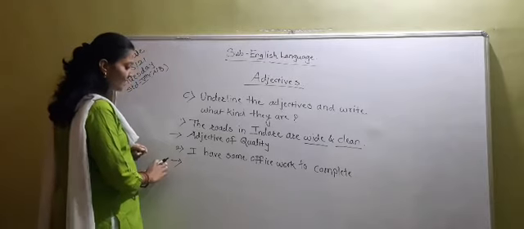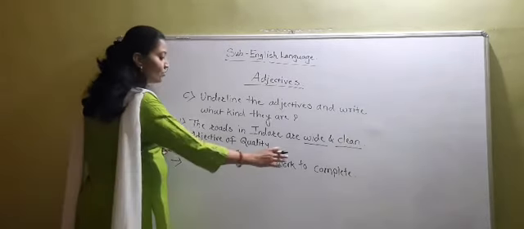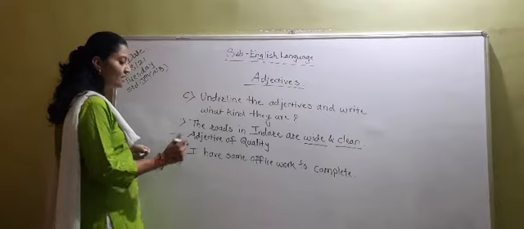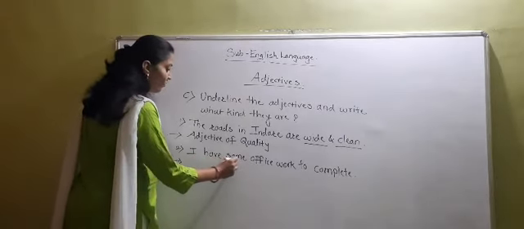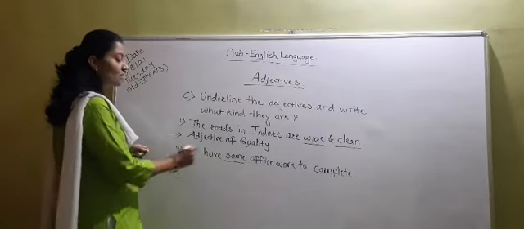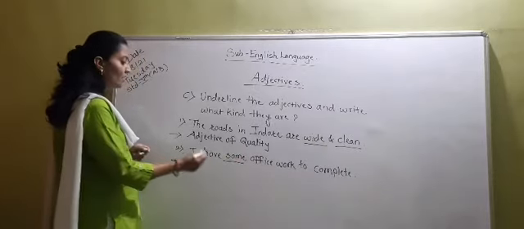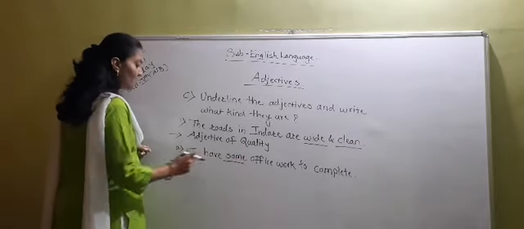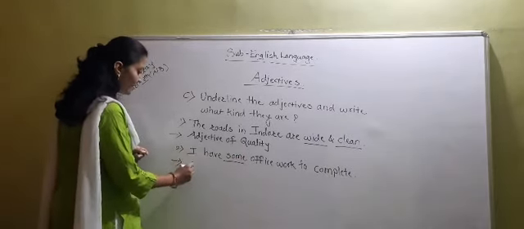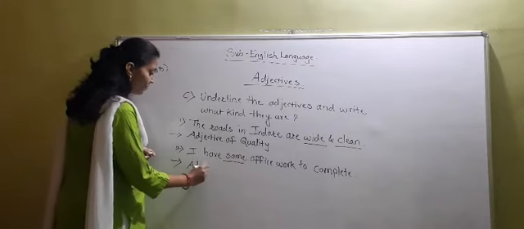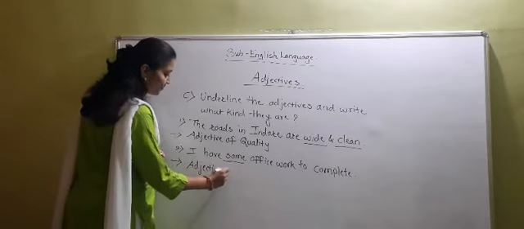Now see the second sentence. I have some office work to complete. Now which is the adjective here? Some office work. I have some office work to complete. So here the word some is an adjective of quantity.